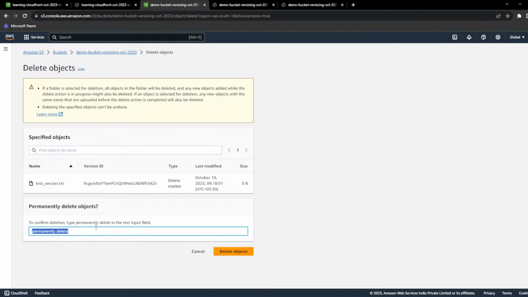If you are selecting a particular version and deleting it, then you can't be able to recover it.